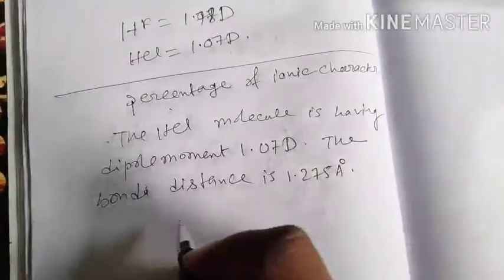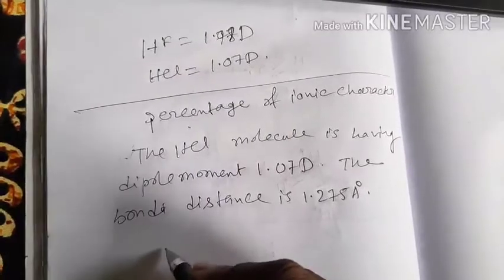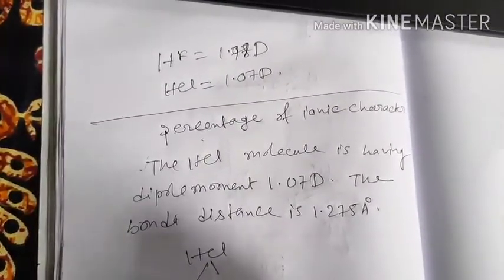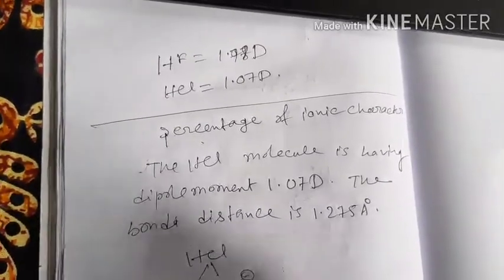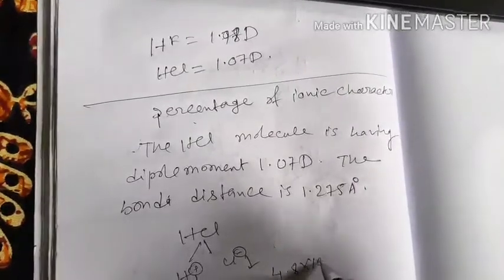Now what will happen here, you see, if we consider that the molecule is 100% ionic, it will be ionized to form H plus and Cl minus, and the charge developed on each atom will be 4.8 into 10 to the power minus 10